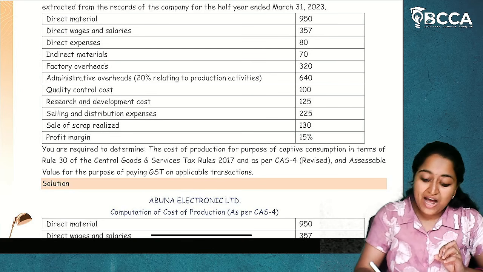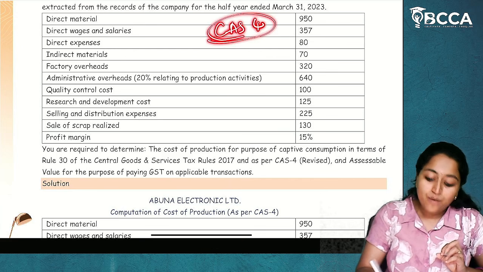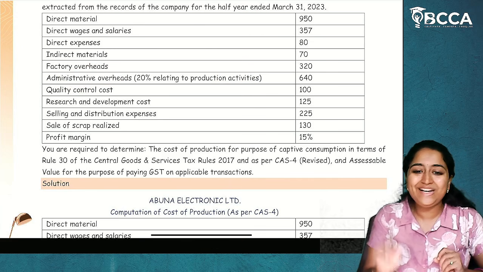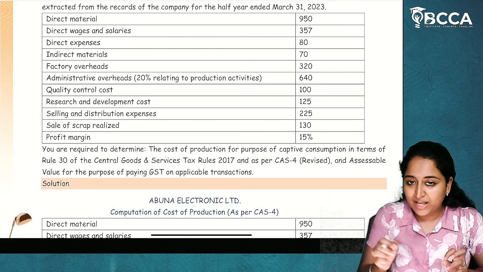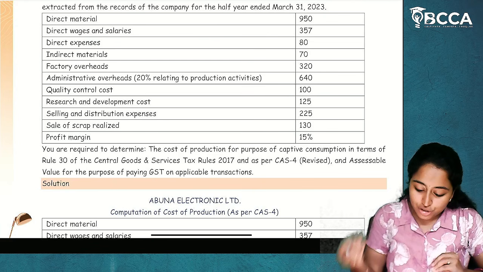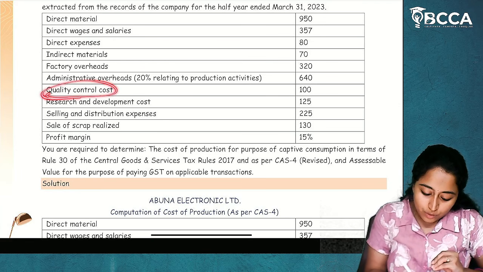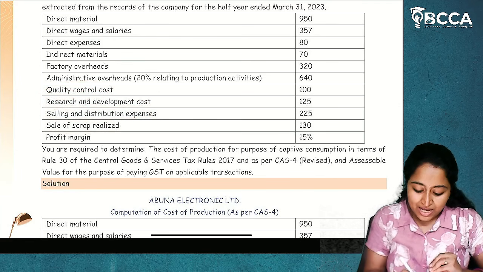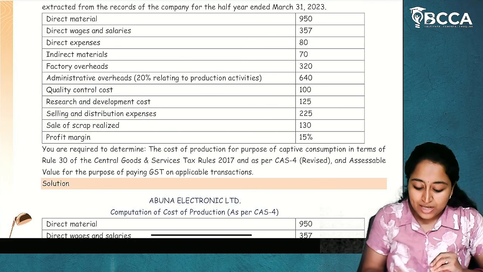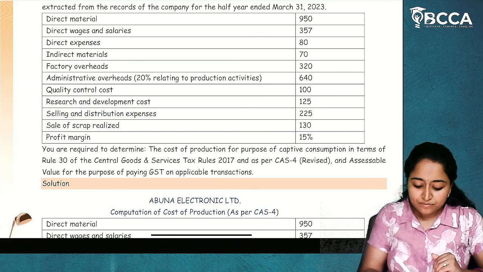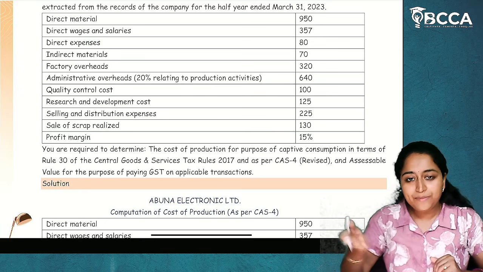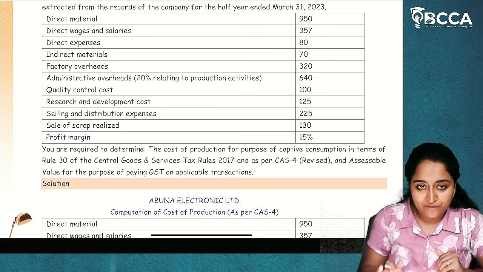When we are calculating CAS 4, whatever administrative overheads are related to production, only that will be considered when we are calculating the CAS 4 cost of production. Then quality control cost, research and development, selling and distribution, and sale of scrap realized are given. For sale of scrap, what will be done? Sale of scrap is nothing but income. All these are costs, so from the cost, we will reduce the sale of scrap. Then we'll get the total cost that we have incurred.